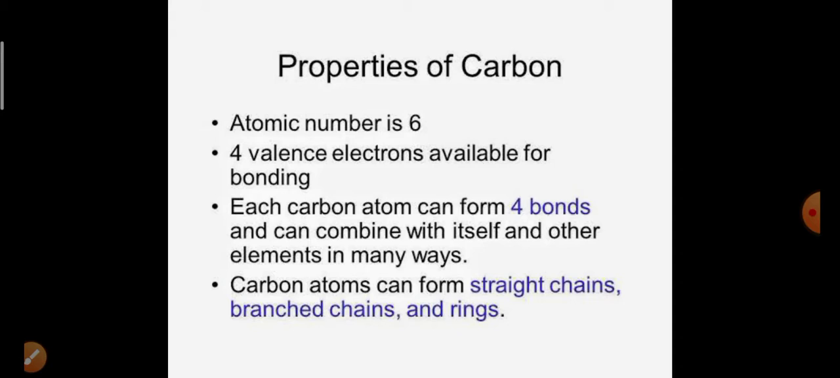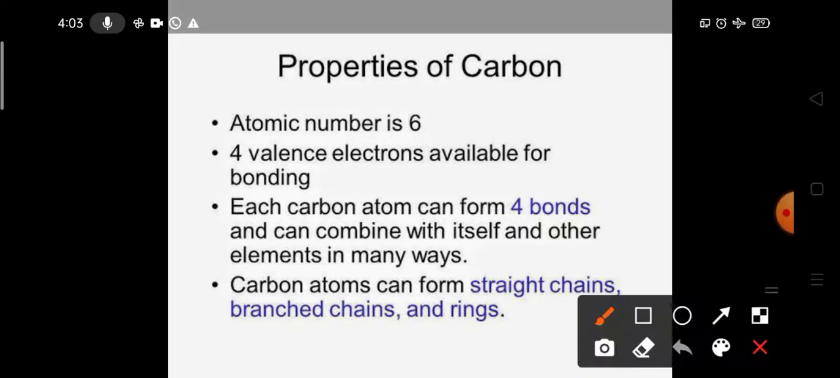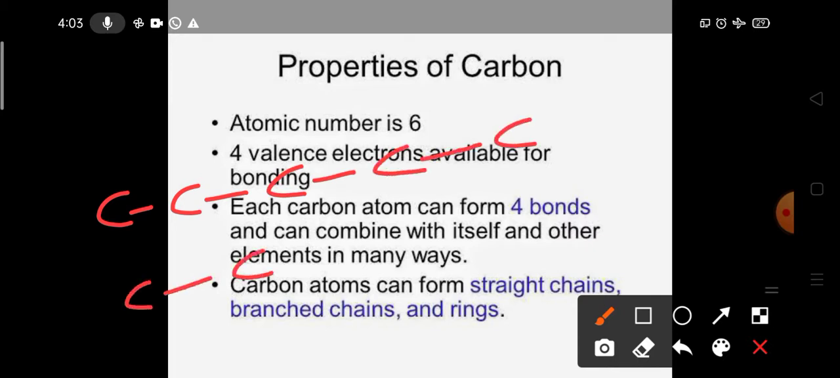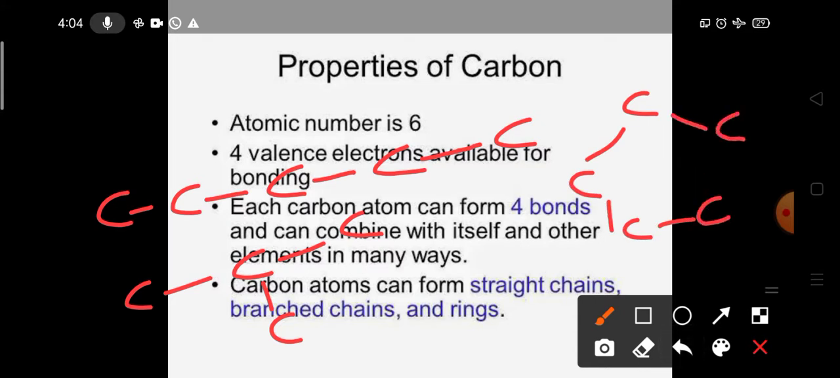Atomic number is 6, with 4 valence electrons available for bonding. Each carbon can form 4 bonds and can combine with itself and other elements in many ways. So a carbon atom can form a straight chain, a branch chain and a ring. What it means is carbon can combine with other carbon like this, like this. This is a straight chain. It can produce a branch chain like this, or it can produce a cyclic chain, meaning carbon, carbon, carbon, carbon like this. Like this it can produce the cyclic also.